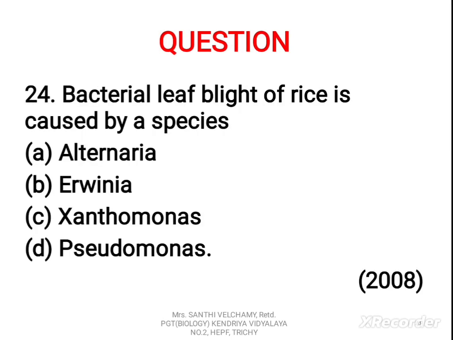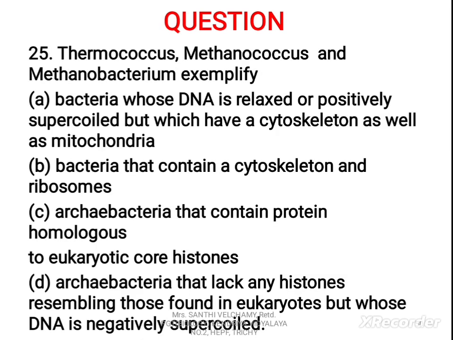Now 24th question. Bacterial leaf blight of rice is caused by a species: A. Alternaria, B. Erwinia, C. Xanthomonas, D. Pseudomonas. The correct answer is C. Xanthomonas.